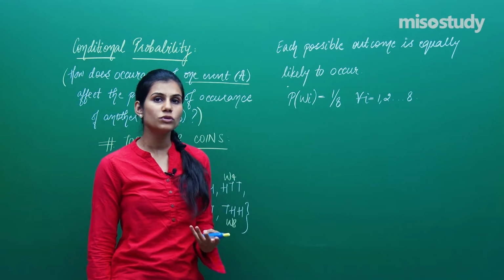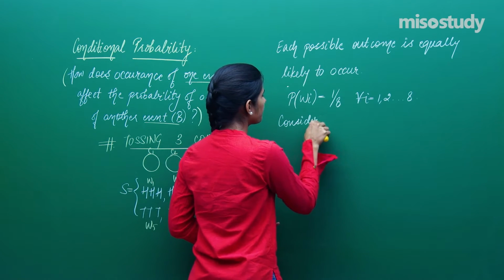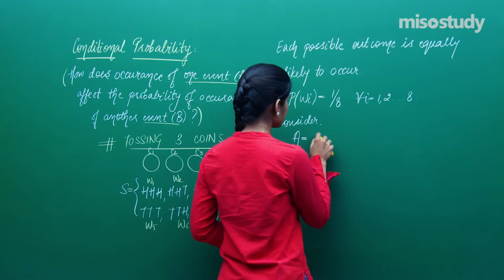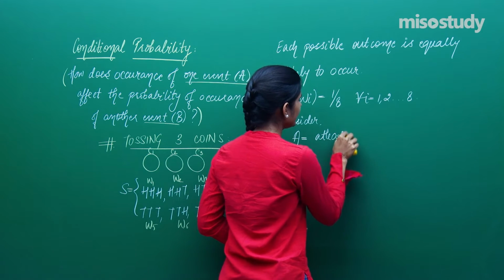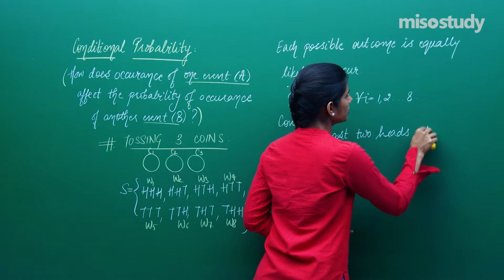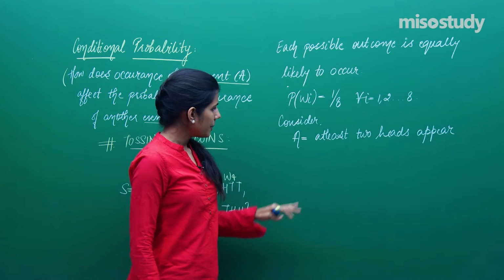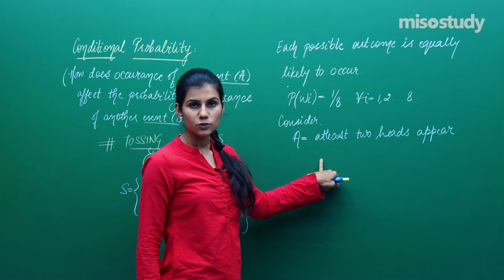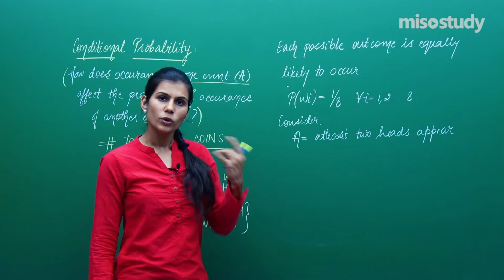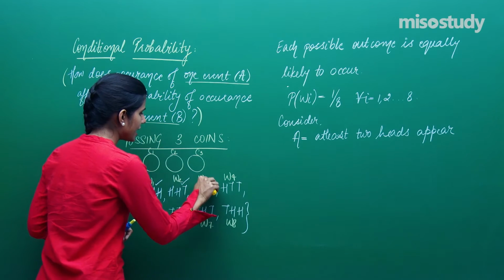Let me talk about two events in this case. If I am saying consider two events, A event, first of all I would be defining at least two heads appear. At least two heads appear. That means A is the set of all those elementary events which are representing that in the output of tossing 3 coins there are at least 2 heads showing. Which are such elementary events? Well, at least 2 heads, at least 2 heads, at least 2 heads.